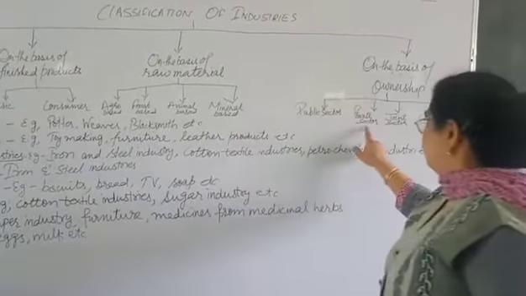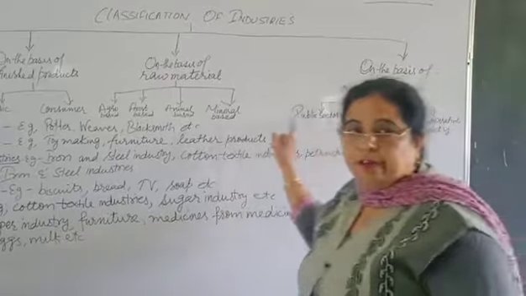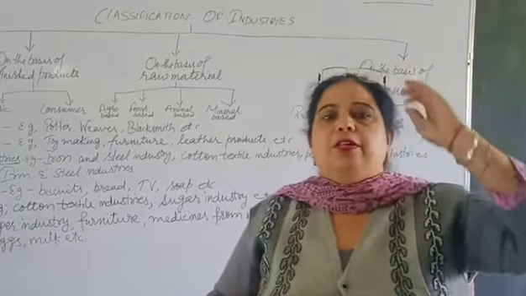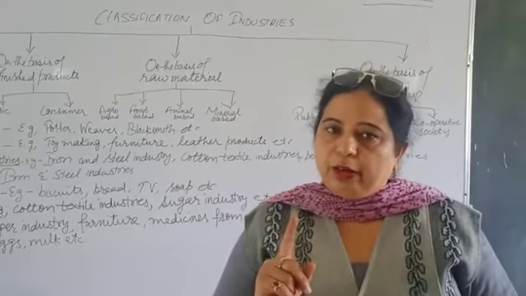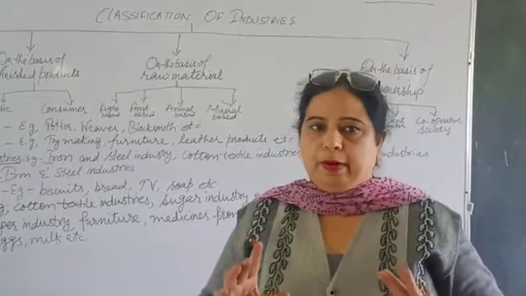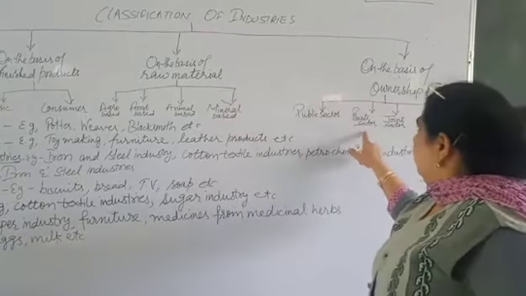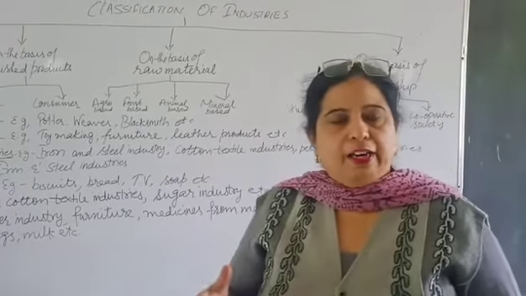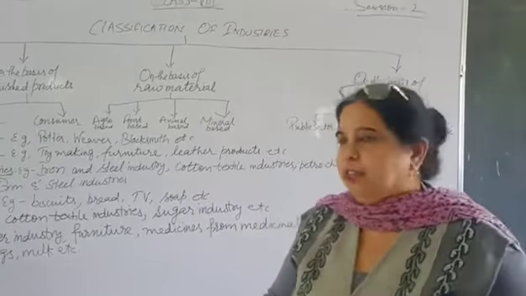Next comes private sector. In private sector, the industry is owned and managed by a single individual or a family or a group of people. The example of such industry is Tata Iron and Steel Industry and Reliance.